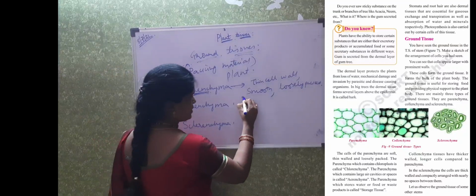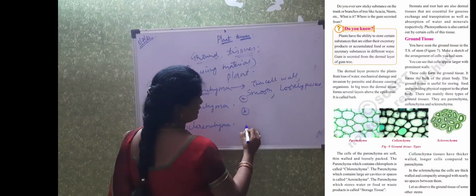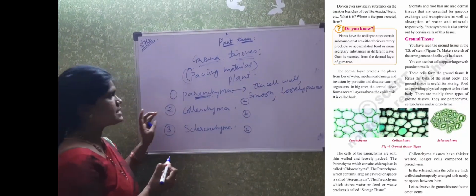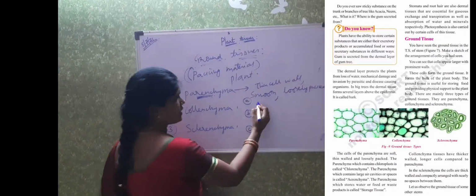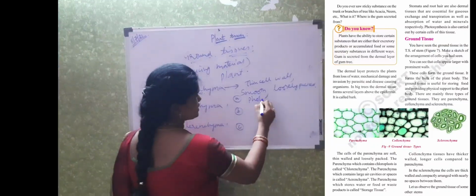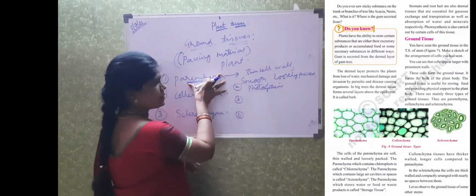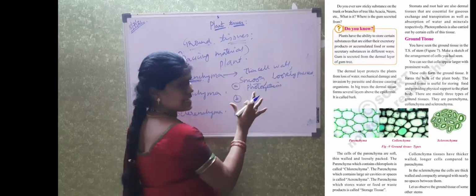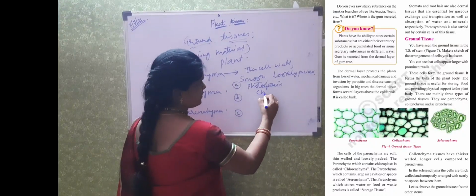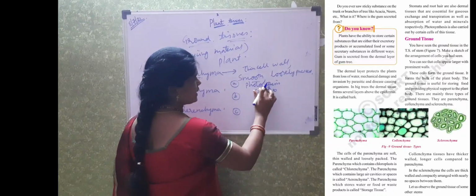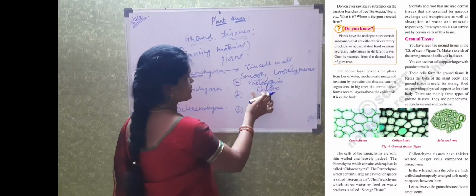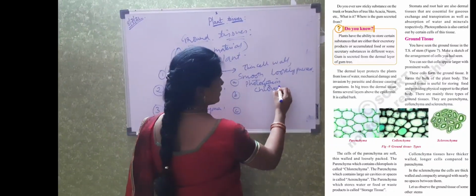Again this parenchyma tissue can be of different types. In some parenchyma tissue we can see photosynthesis is carried out. In such parenchyma tissue we can see the green color pigment. Such type of cells are called chlorenchyma.